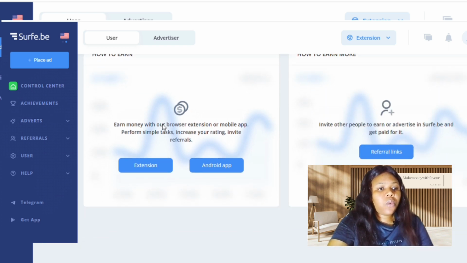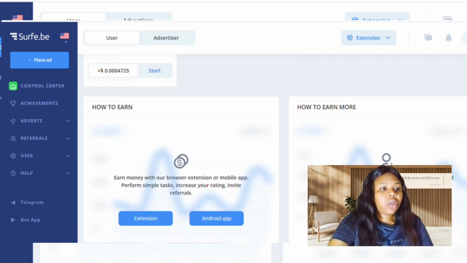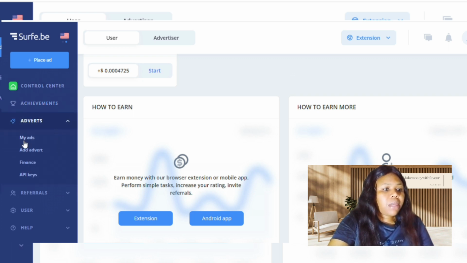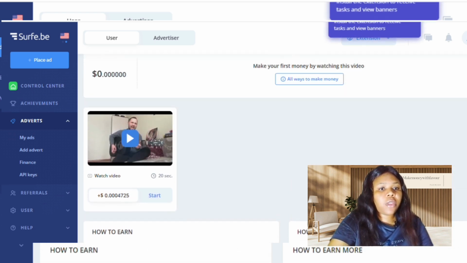Earn more with our browser extension or mobile app for simple tasks, increase your rating, and invite referrals, invite your friends and all that. So this is how you can make money from this platform. Go ahead and go to the advert. Once you click here, see my advert, finance and all that, you can see how to make money from here. You can also place your own ad here too. So this is how this platform looks. Go ahead right now and sign up and start making money for yourself on this platform.